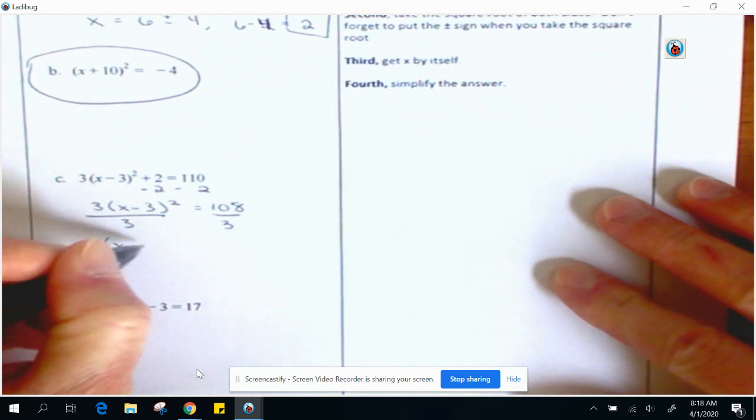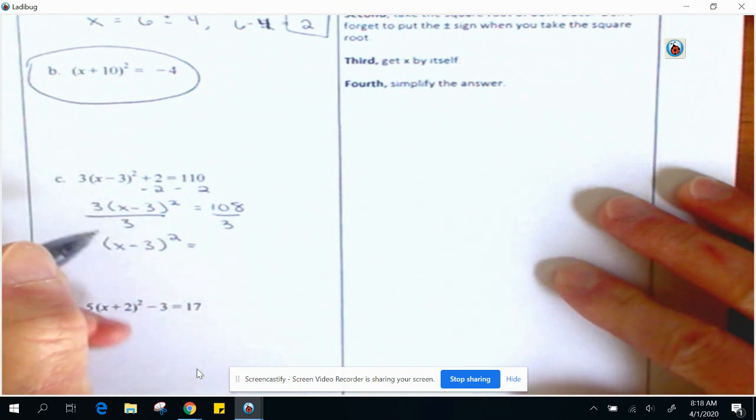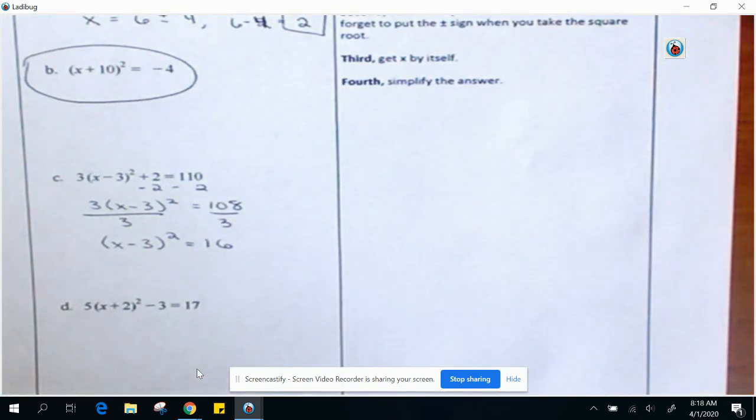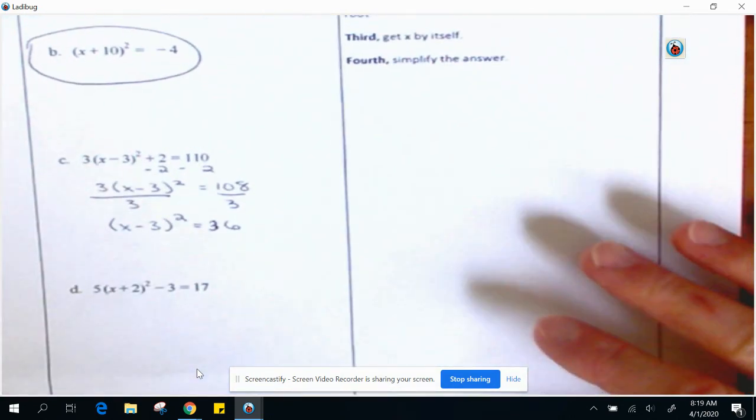So now we have x minus 3 squared equals, I believe this is 16. I'm going to double check that one. Oh, it's actually not 16. It's 36. That's right. Makes sense.